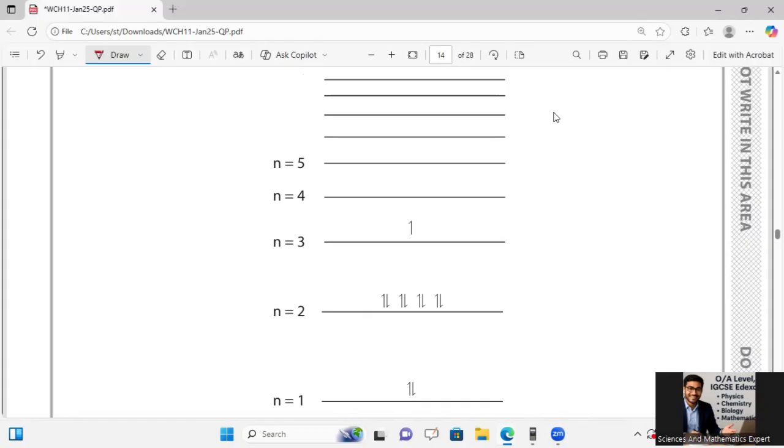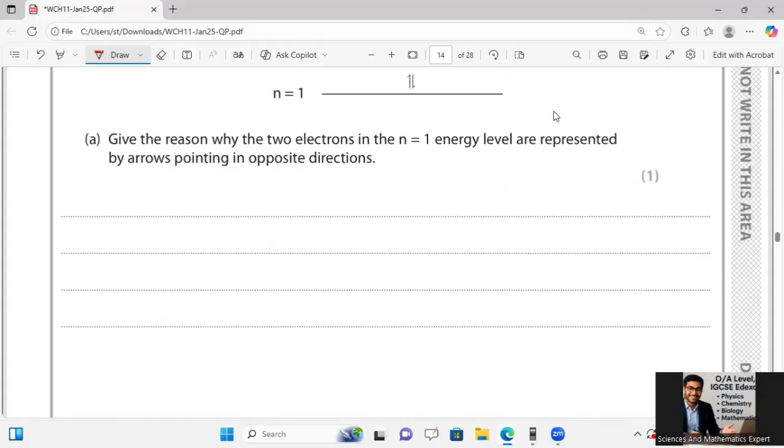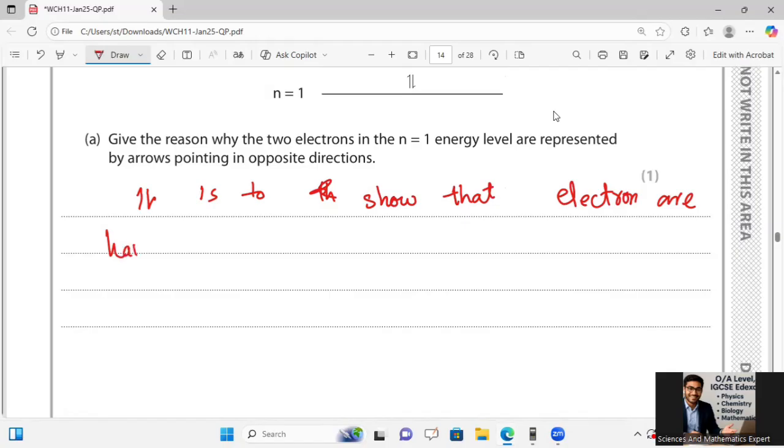So we can say this symbol is to show that electrons are existing in a pair, but they have opposite spin when they are existing in the same subshell in the form of a pair.